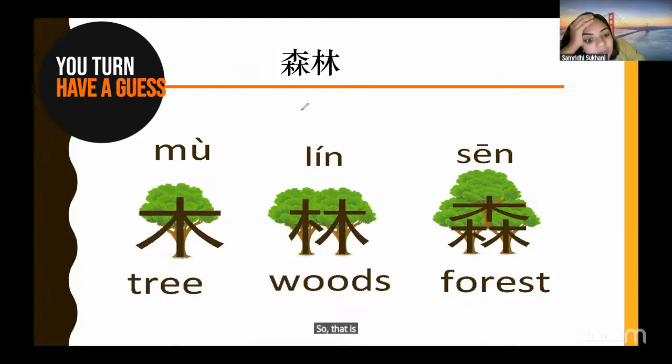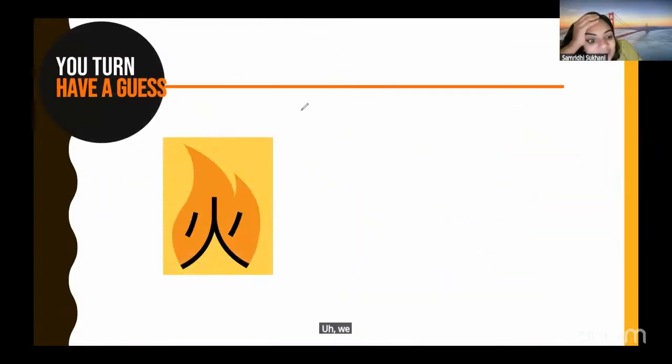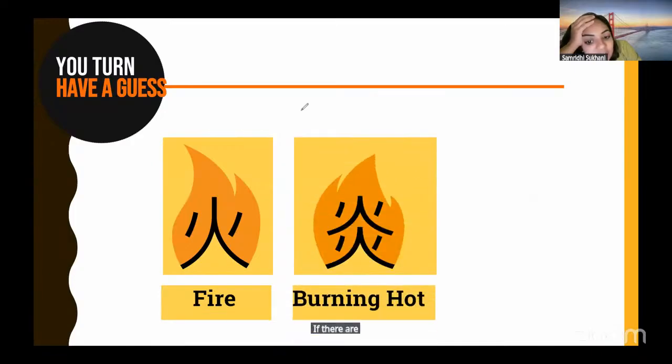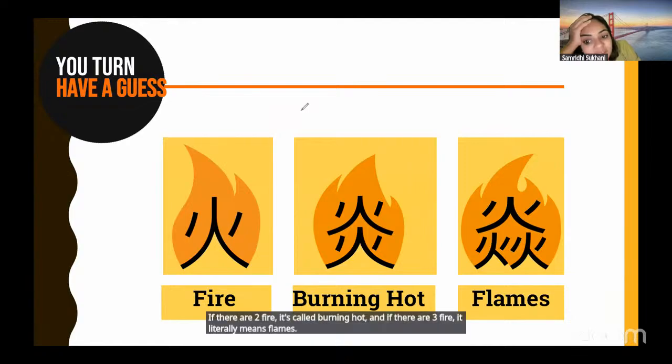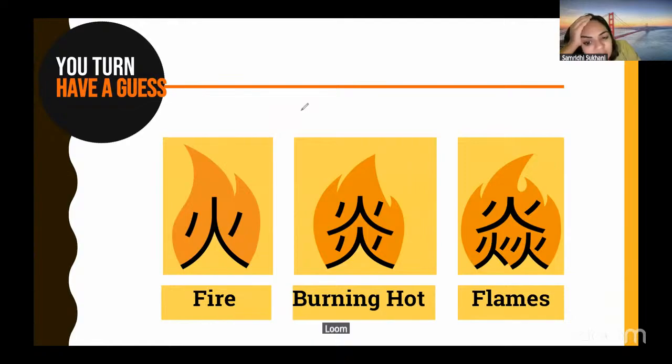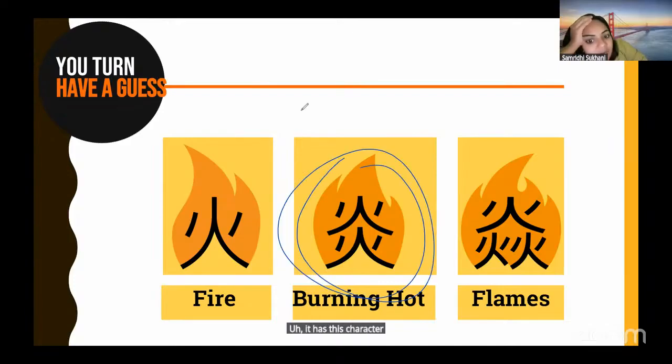So that is the power of learning and storytelling also. We have one more, last one, fire. If there are 2 fire, it's called burning hot, and if there are 3 fire, it literally means flames. So if any one of you have taken the character for like Yan, which is king, it has this character, 2 fire together.